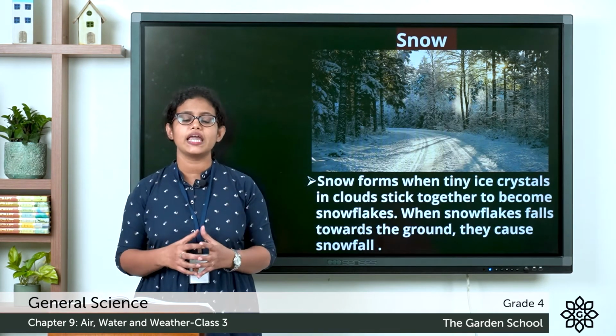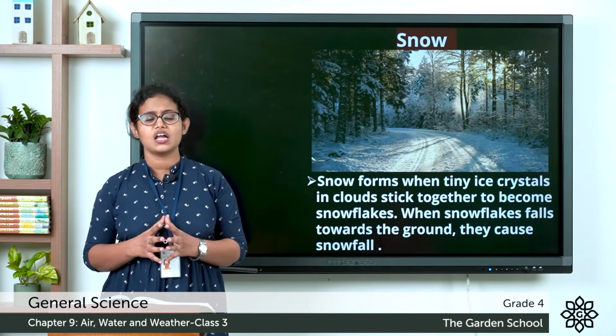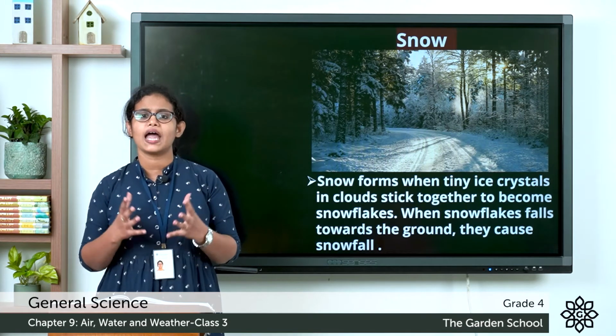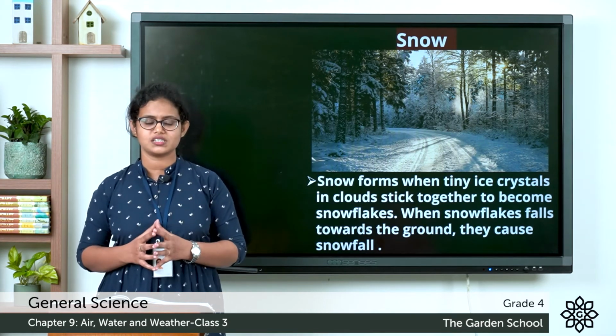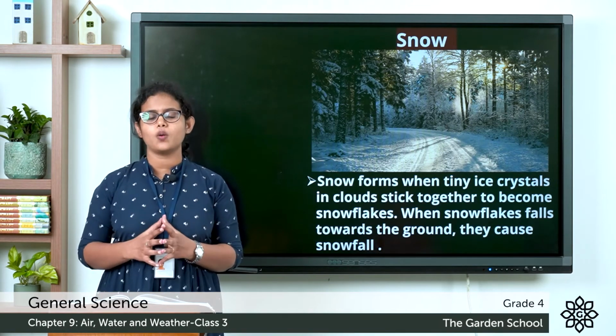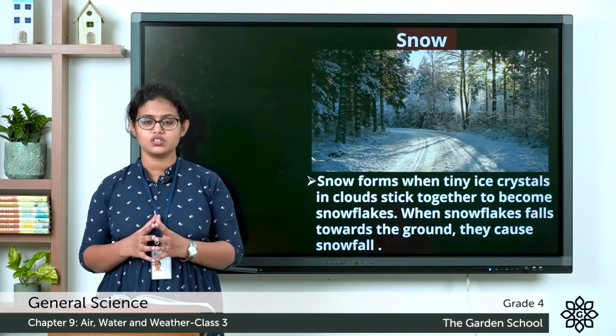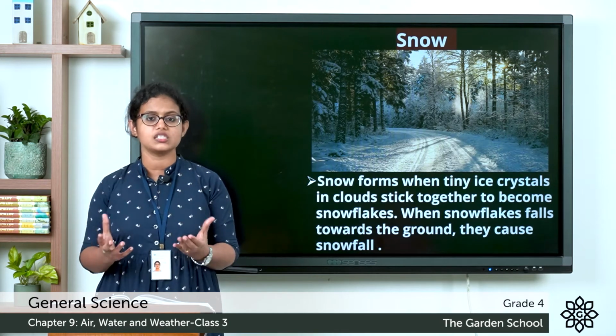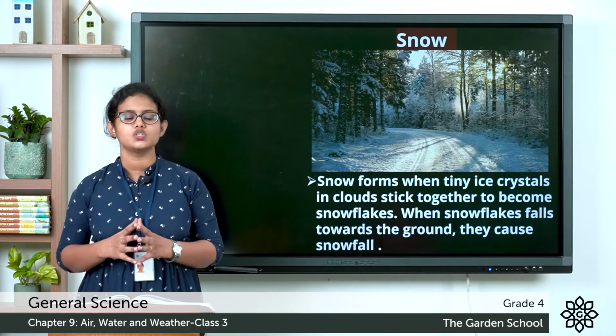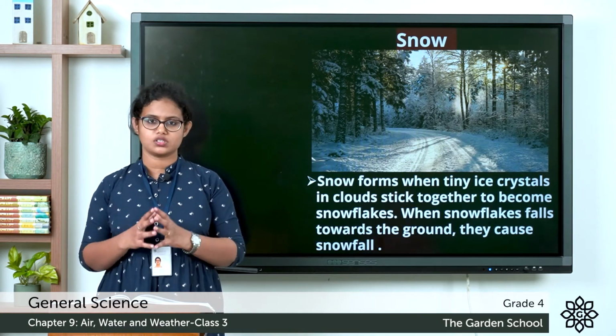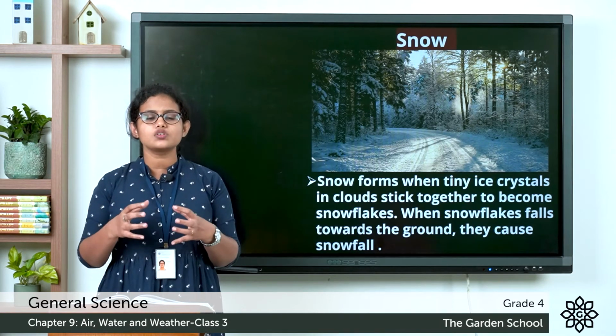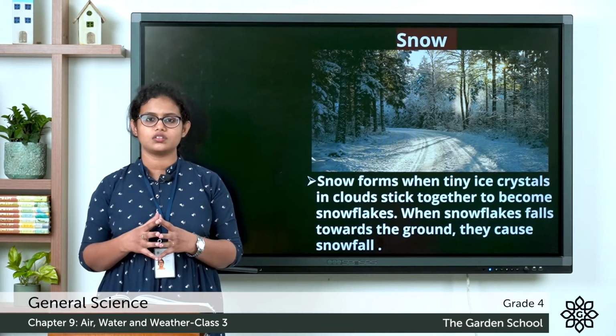So clouds in these weather conditions are very cold and they are full of crystals. Snow is formed at very low temperatures when there is moisture in the air to form ice crystals. When these ice crystals stick to each other,